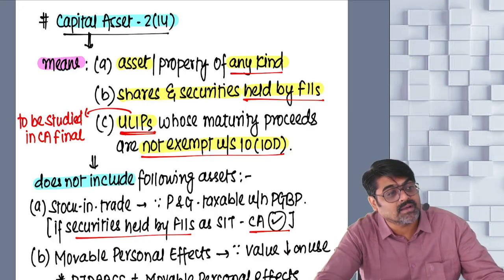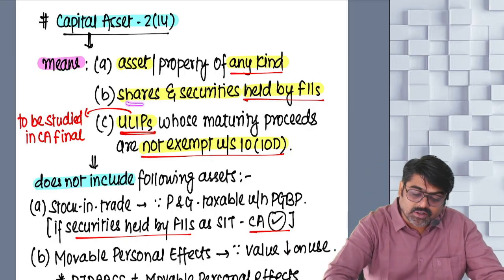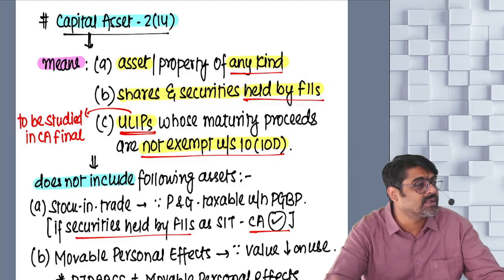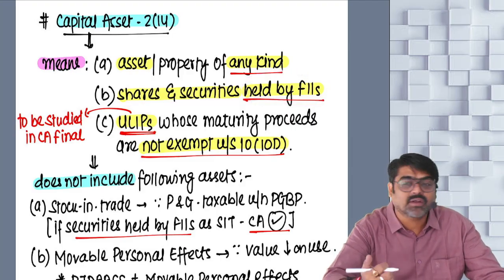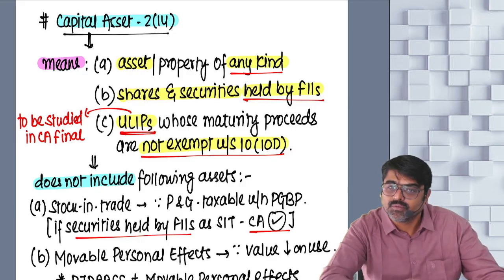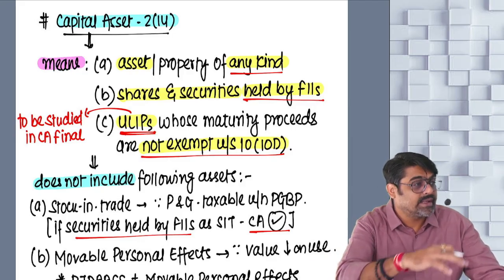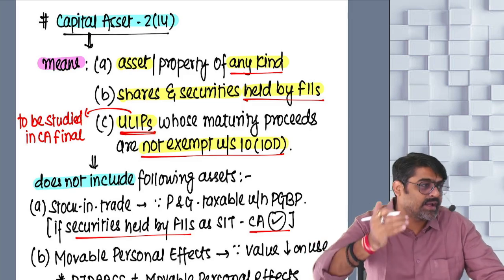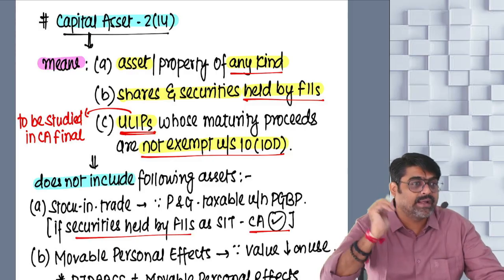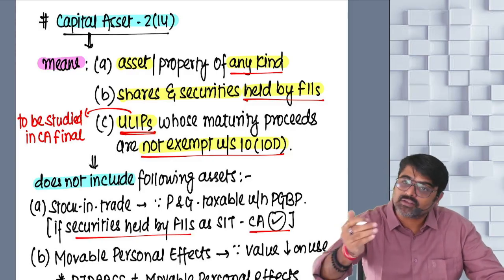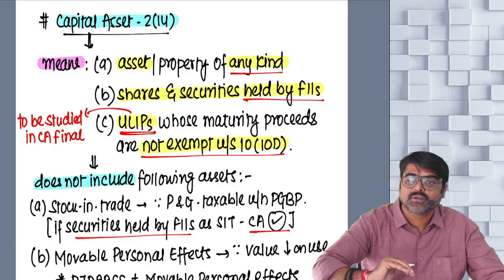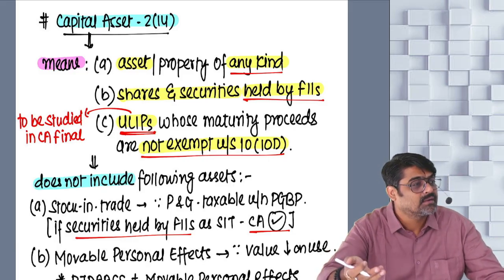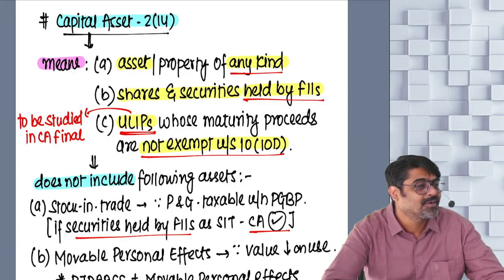Why was the tax higher? Because the shares and securities are held by them as their stock in trade. They are in the business of buying and selling the shares and securities of various companies in different countries, including Indian companies, including India. So whatever shares and securities of Indian companies they buy and sell, on that they were liable to pay what?